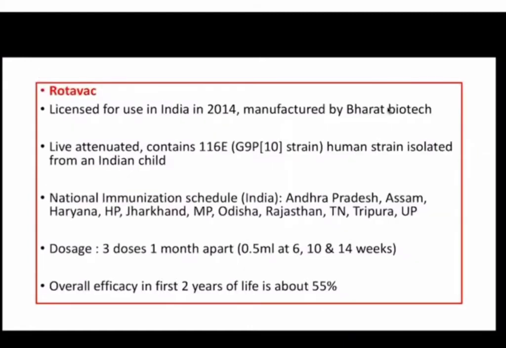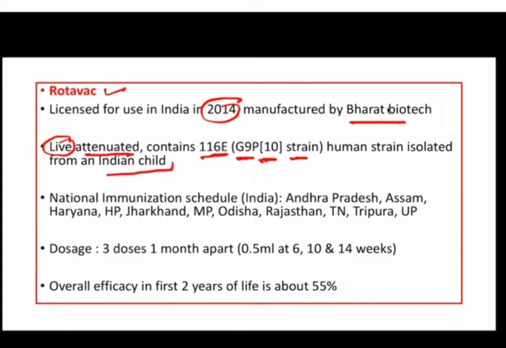But now there are two types of vaccines which are commonly used. One is Rotavac. Okay. So this Rotavac vaccine was licensed in India in 2014, and it is manufactured by an Indian company, Bharat Biotech. This vaccine is a live attenuated vaccine, and it contains a strain known as 116E, which has serotype G9 and genotype P10. So it is a G9 P10 strain, and interestingly, this strain has been isolated from an Indian child.